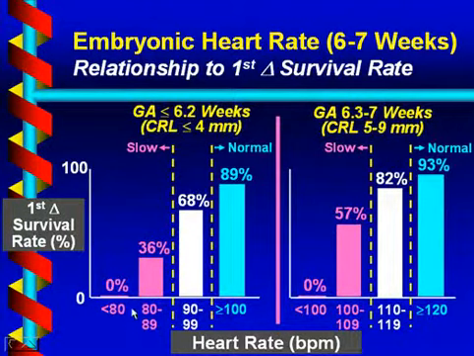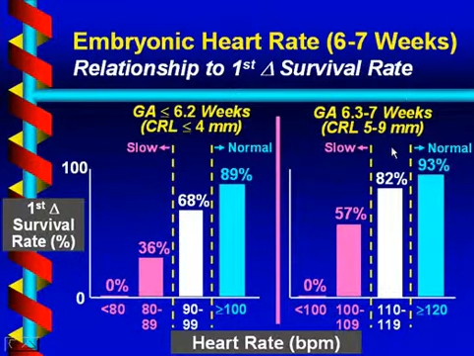You can see that when the heart rate is less than 80, there's about a 0% first trimester survival rate. As the heart rate increases from less than 80 to 80 to 89, 90 to 99, and greater than 100, the survival rate goes up and up and up until it hits a plateau above 100. So we would consider 100 or above to be normal, 90 and below to be slow, and anything in between 90 to 99 to be intermediate.